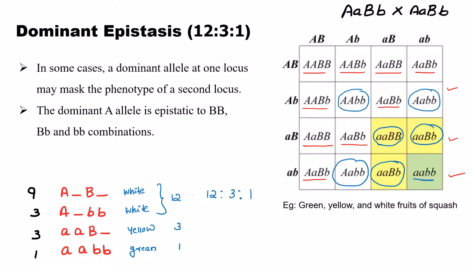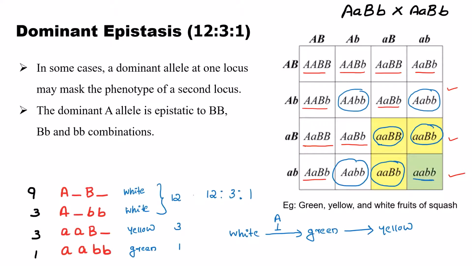I will write the pathway of this dominant epistasis. Here the white color precursor is converting to green color, and this green color is converting to yellow color. Okay. So here this dominant allele A is the epistatic gene that will mask the conversion of white color precursor to green color. Okay.